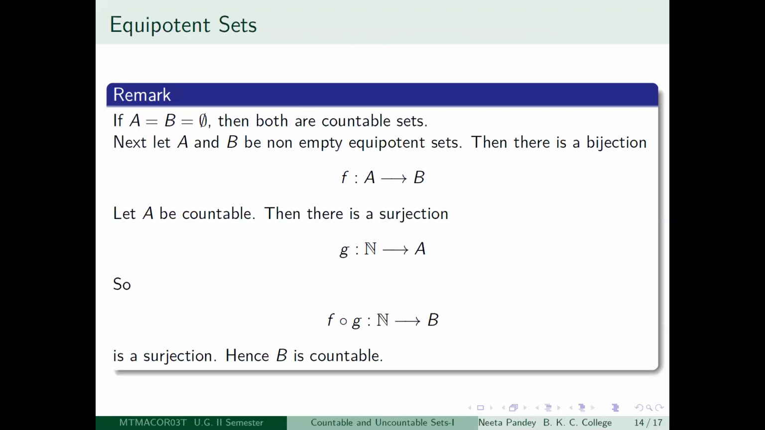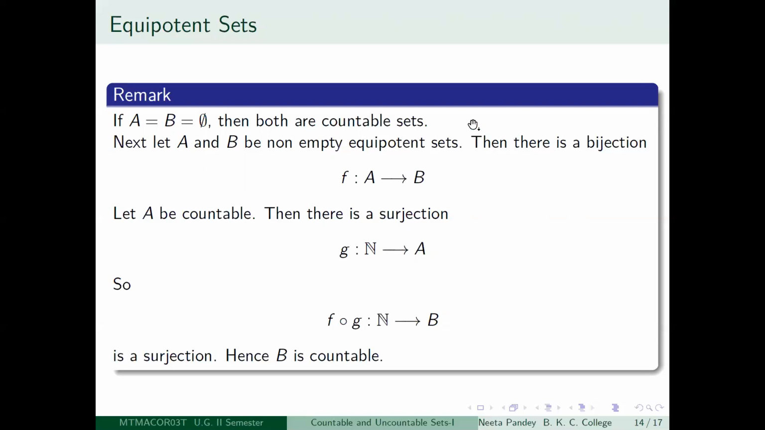So let me just simply discuss equipotent sets now. It is not going to be very difficult to understand that equipotent sets will either both be countable or both be uncountable, because equipotent means there is a bijective mapping between the sets, and countability and everything is defined using these bijective maps. So you can expect such a thing.